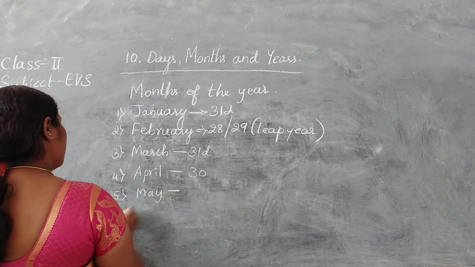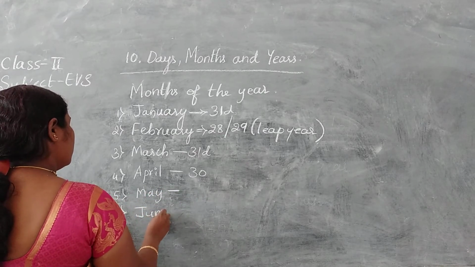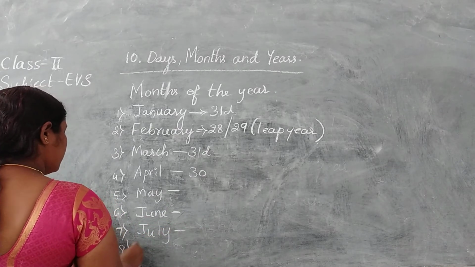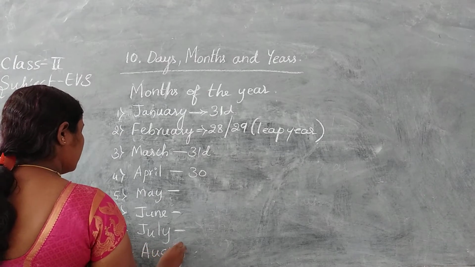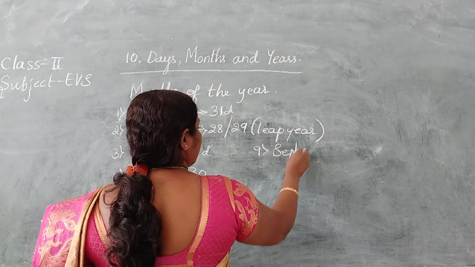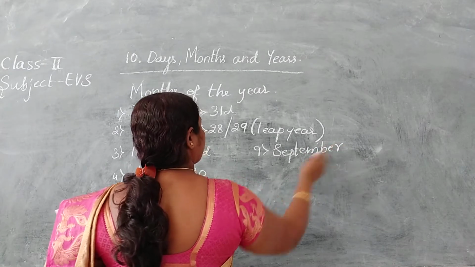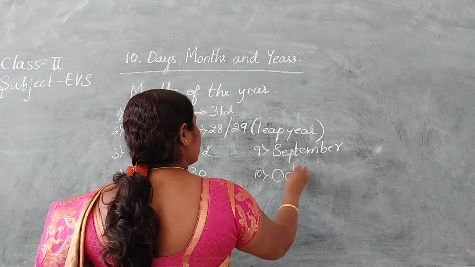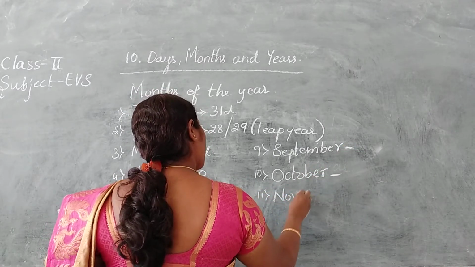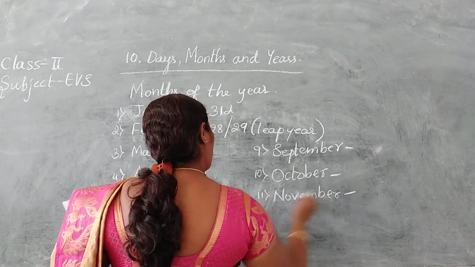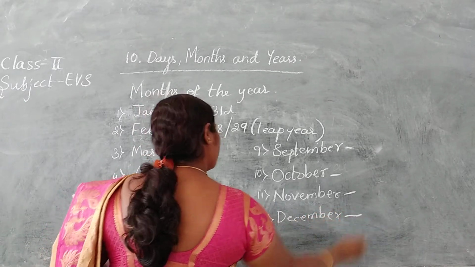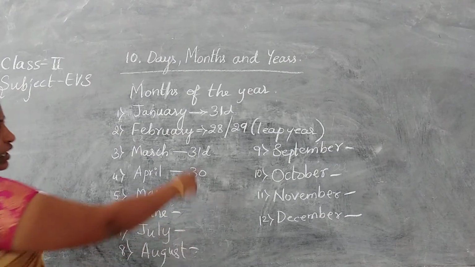May, June, 7th one is July, 8th, August, September, October, November, December.